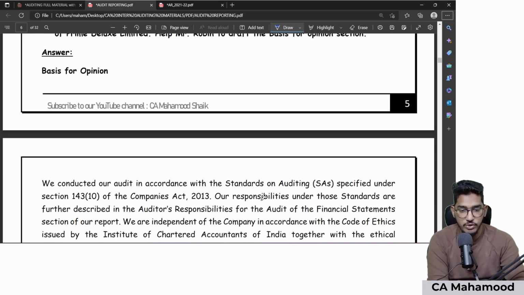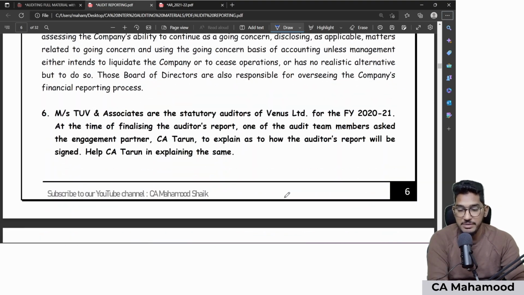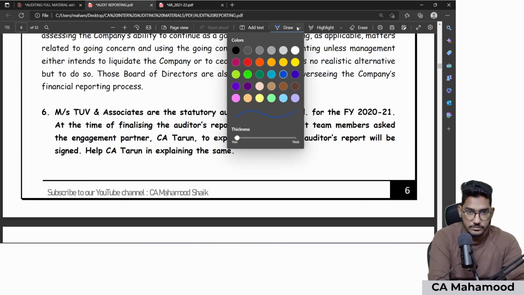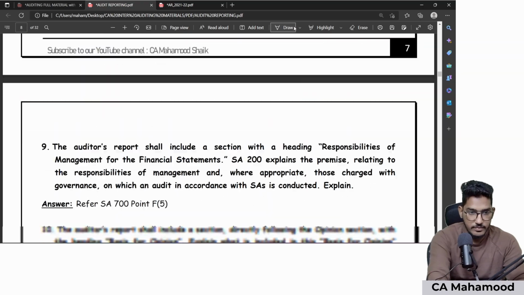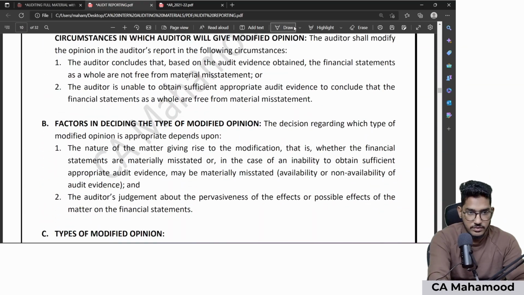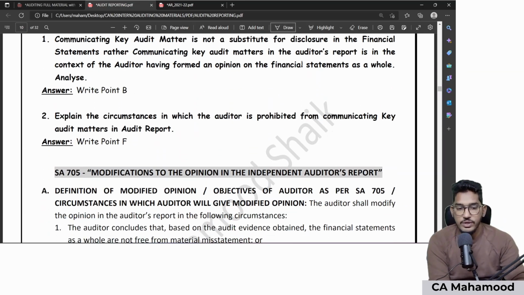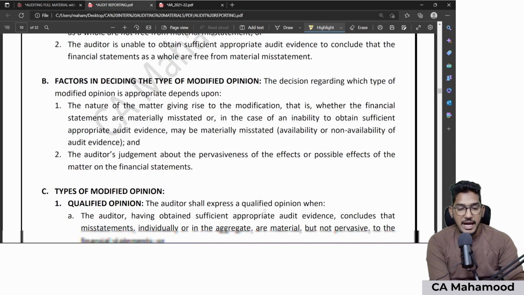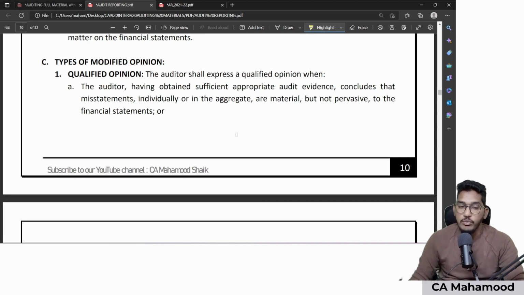Whatever different kinds of modified opinion I have explained to you, everything has been explained from which standard? From SA 705. So let me take you there. If you go to SA 705, the title itself is modifications to the opinion in the auditor's report. That means this standard is talking about how to modify the auditor's opinion in the auditor's report. And as I have told, there are three different kinds of modified opinion.